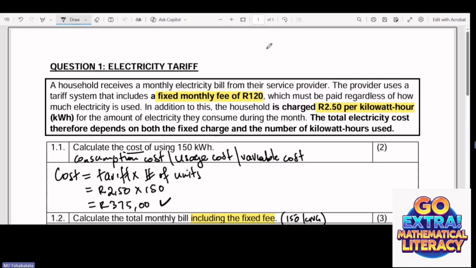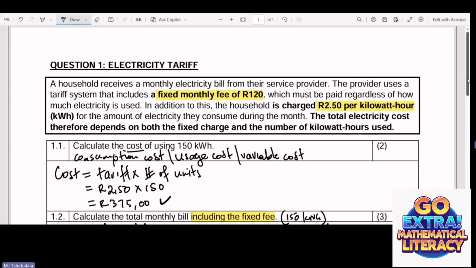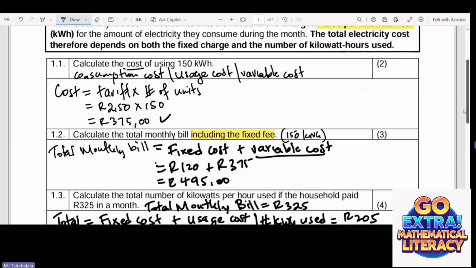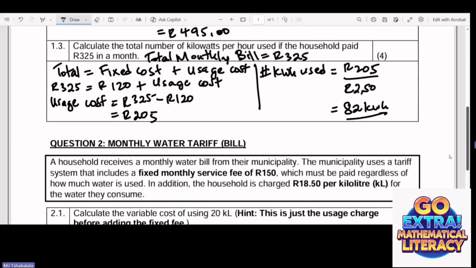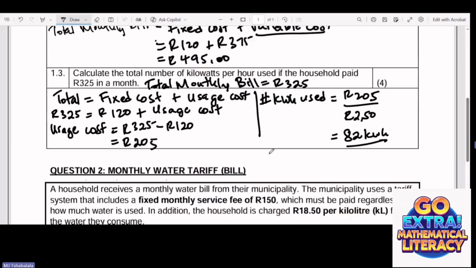So you're going to find these questions in grade 9, where it is mathematics. You'll find this part of mathematics. And then in grade 10, you'll also find this question in mathematical literacy.